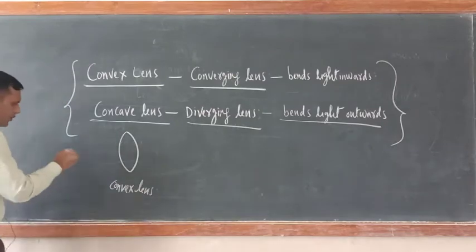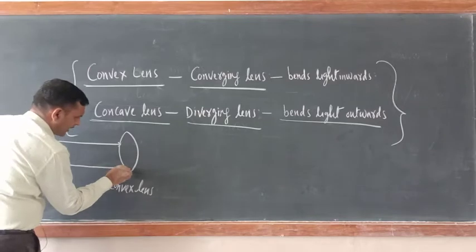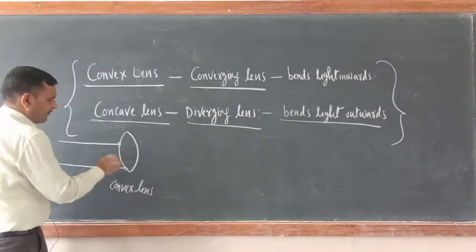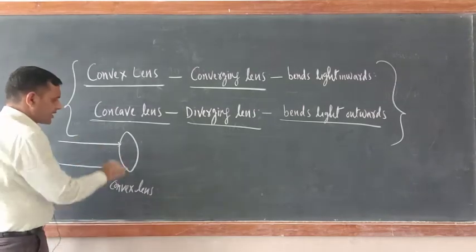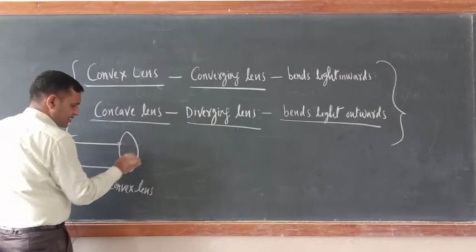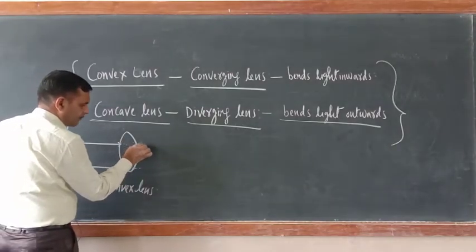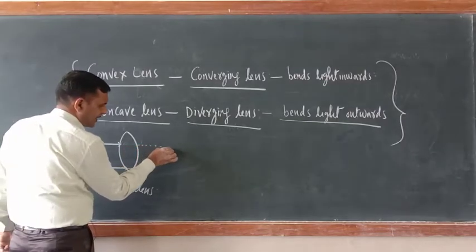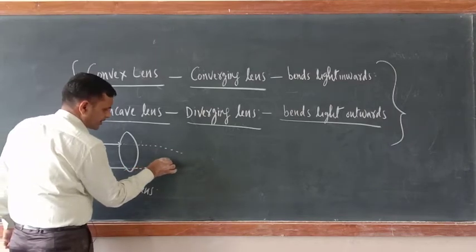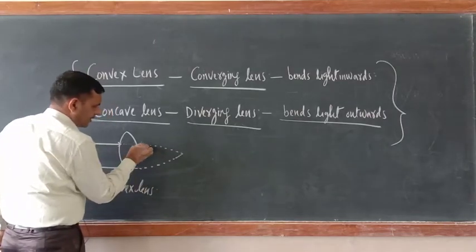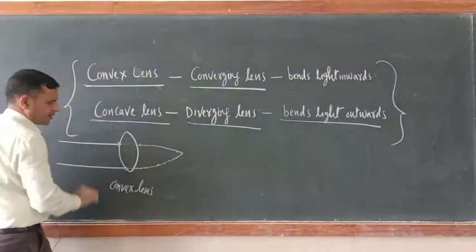Suppose light is falling here. Since lenses are transparent glass or plastic, this light will pass through here, and after passing, they will converge here. Just see carefully, they are converging here.